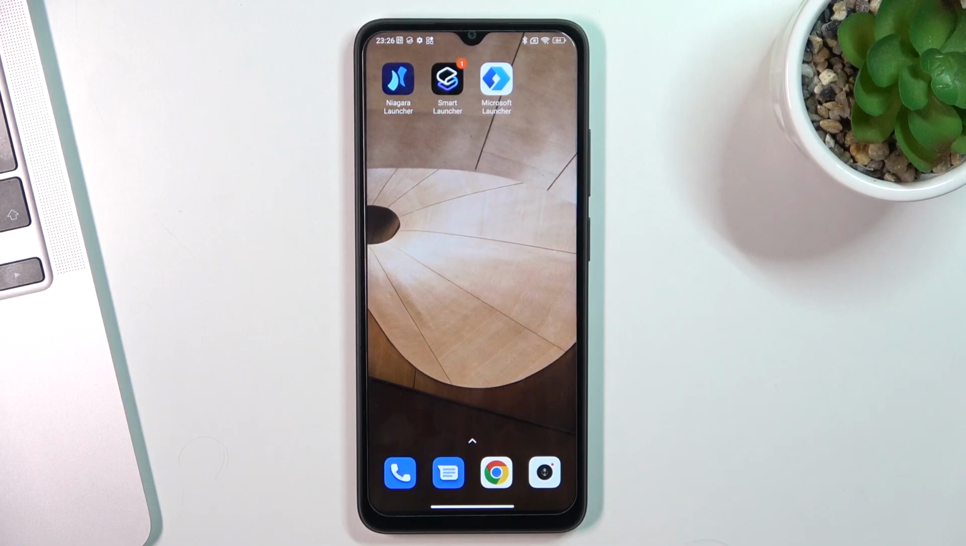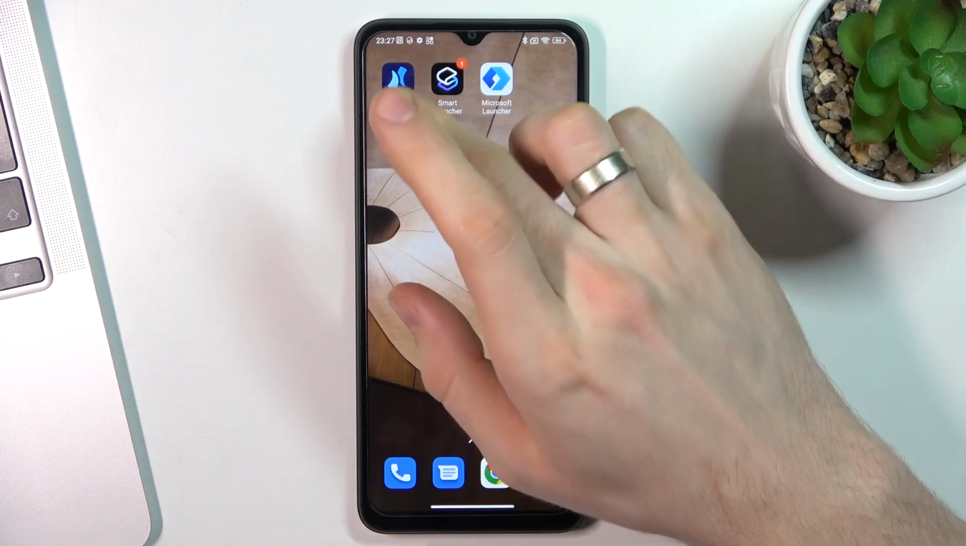In front of me, a Redmi A1 Plus device, and now I'm gonna show you top 3 best themes for this smartphone. So it's my top, and I'll show you my favorite themes for this smartphone. And on the third place of my top is Niagara Launcher.